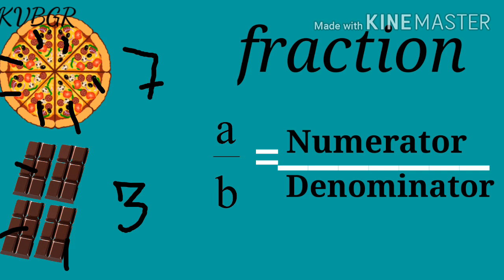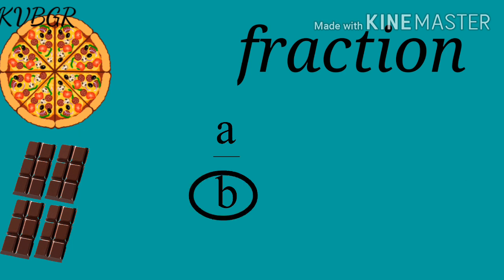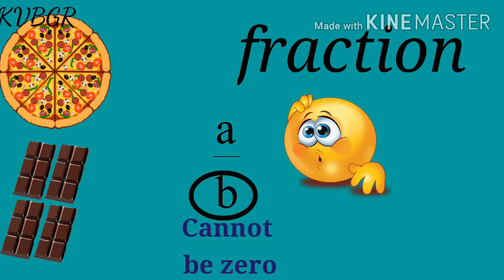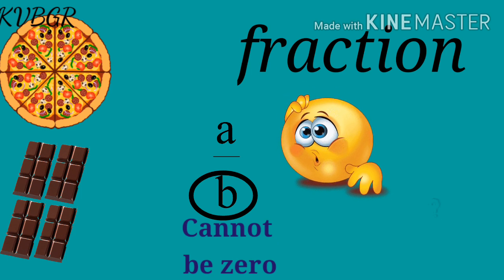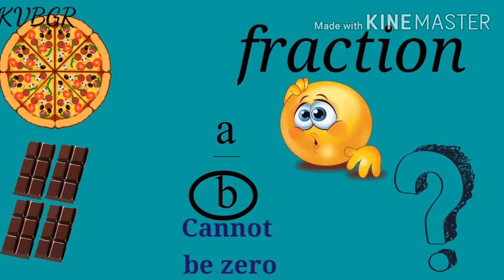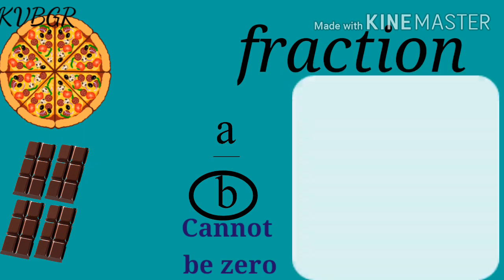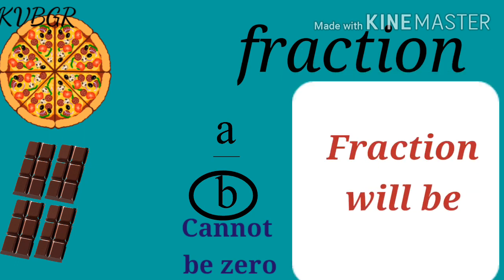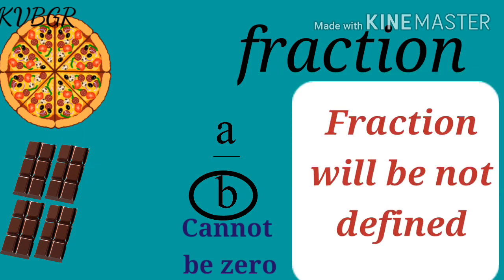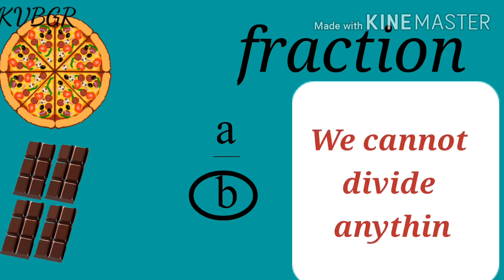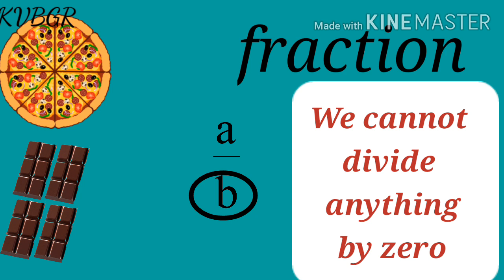Let's move forward. Here a/b is a fraction where b cannot be 0. Confusing? Why can't b be 0? It is because the result of a division by 0 is undefined. Means if it is 0, then the fraction will not be defined as we cannot divide anything by 0.